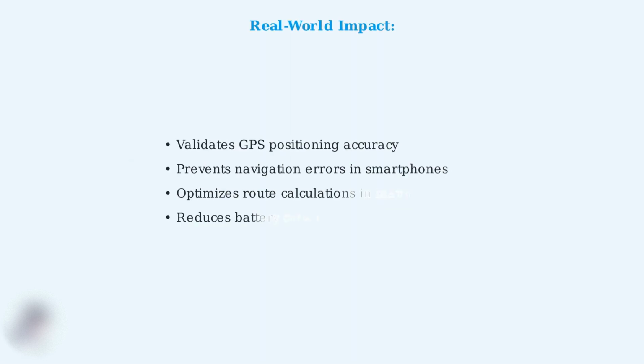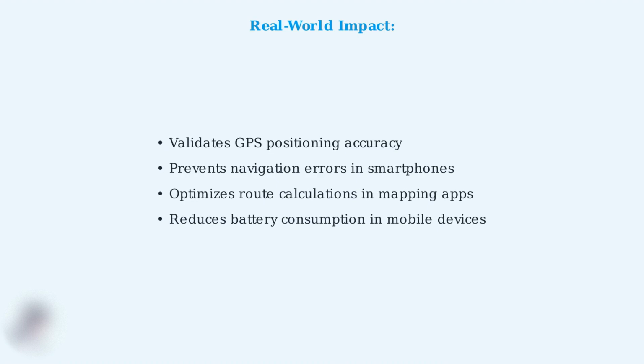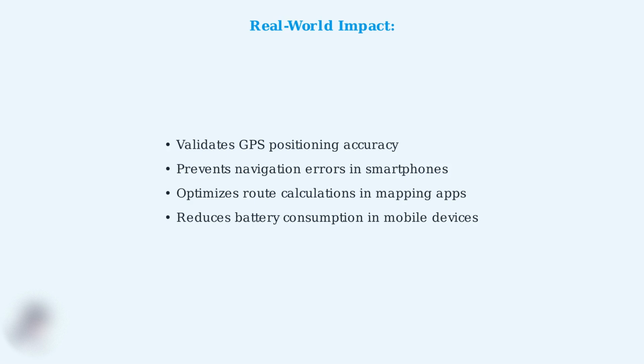The real-world impact of using triangle inequality in GPS systems is significant. It validates GPS positioning accuracy, prevents navigation errors in smartphones, optimizes route calculations in mapping applications, and even reduces battery consumption in mobile devices by making computations more efficient. This example demonstrates how fundamental mathematical concepts like the Triangle Inequality Theorem have direct applications in the technology we use every day. From GPS navigation to smartphone apps, mathematics powers the modern world around us.